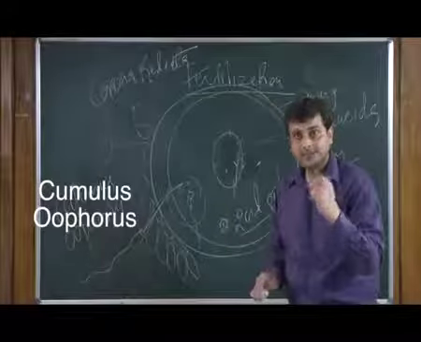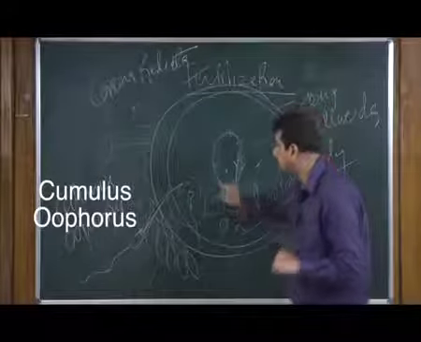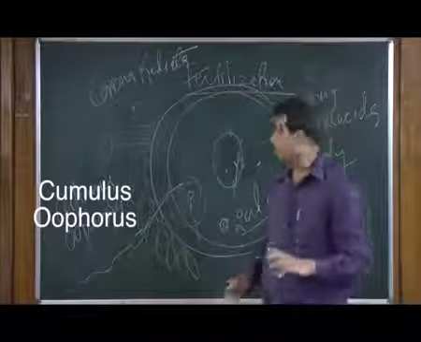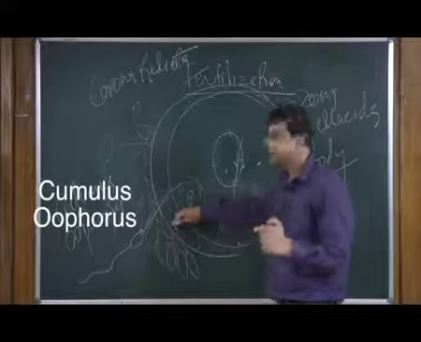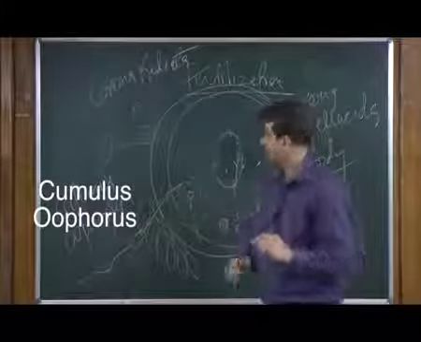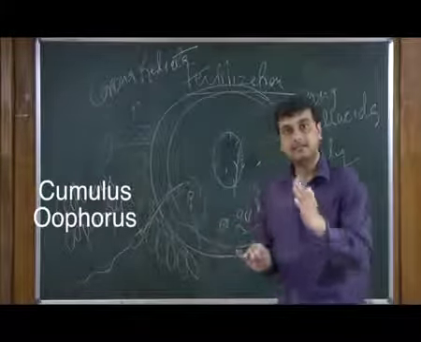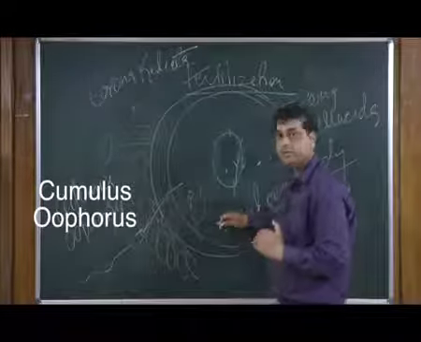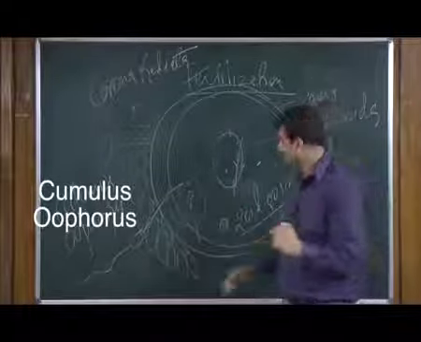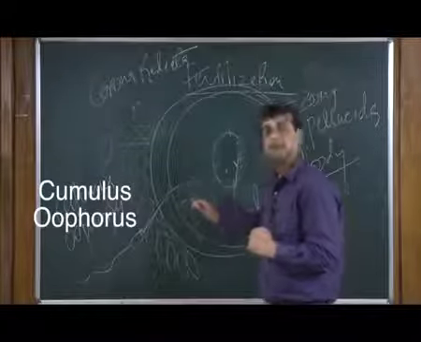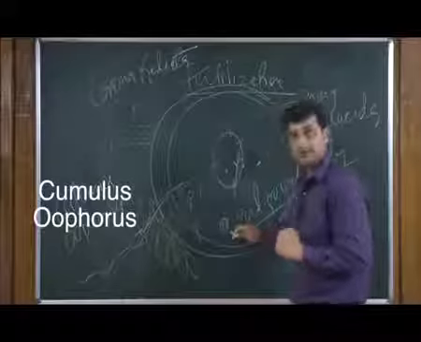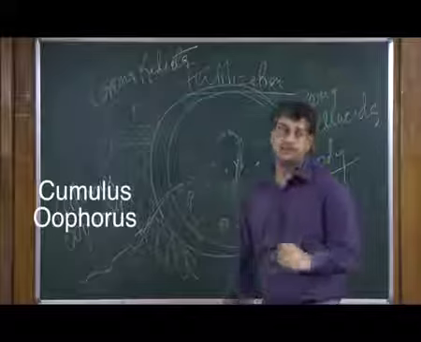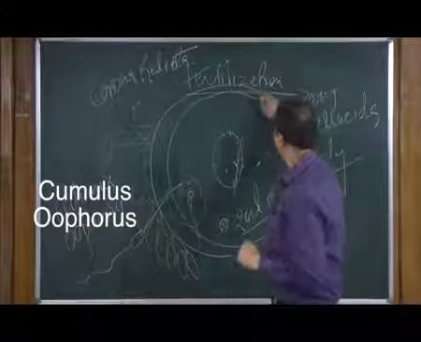The meiotic phase 2 division is completed after the entry of a sperm, not before that. We need to remember this point: the entry of a sperm triggers the second meiotic division. Till then the division is in the primary stage. So, there will be a cessation of the second polar body formation till the entry of a sperm. Once there is entry of a sperm, there will be formation of the second polar body. At that time the chromosome number is halved. So, this is all about fertilization.